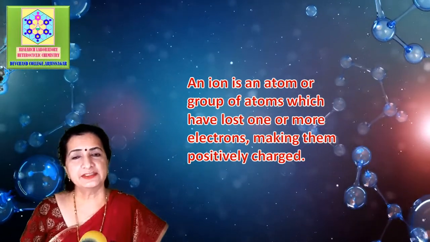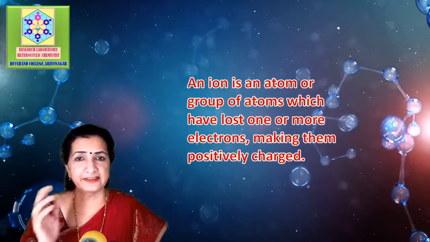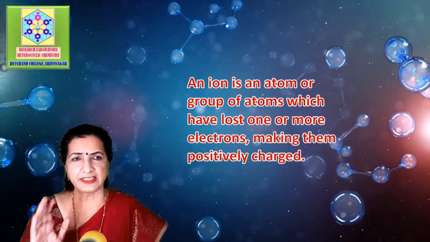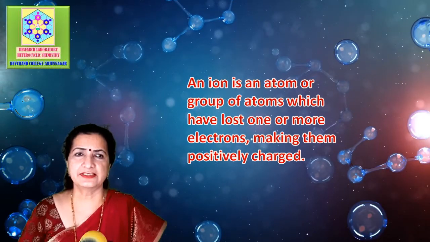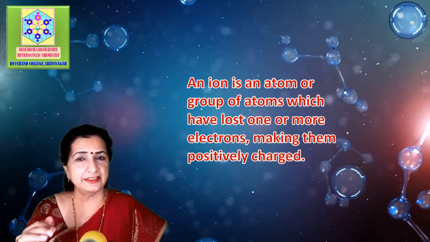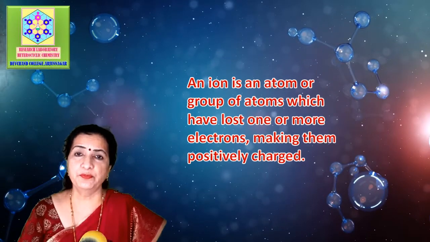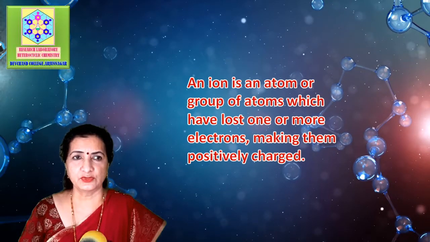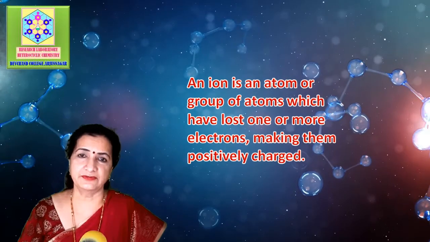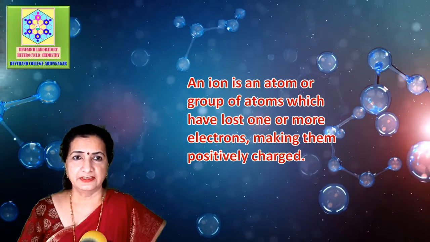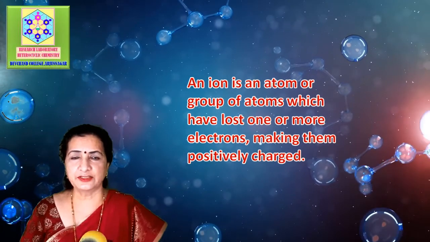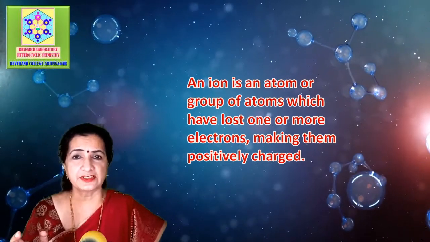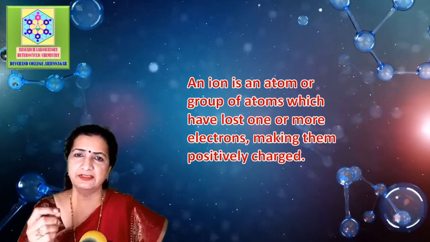So, in mass spectrometry, ions are produced. What is an ion? Simply, the mass spectrometer is a kind of machine which uses an analytical technique to measure the mass to charge ratio of the ions. So what is this analysis of the ions? An ion is an atom or group of atoms which have lost one or more electrons, making them positively charged.